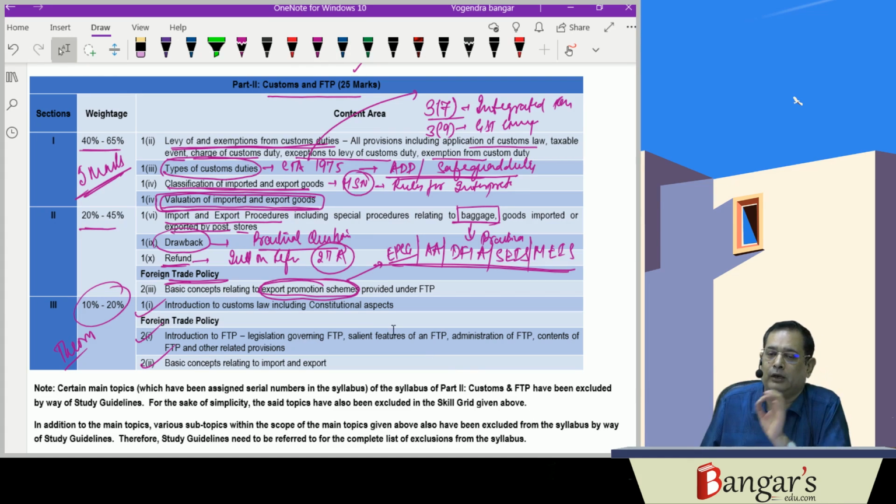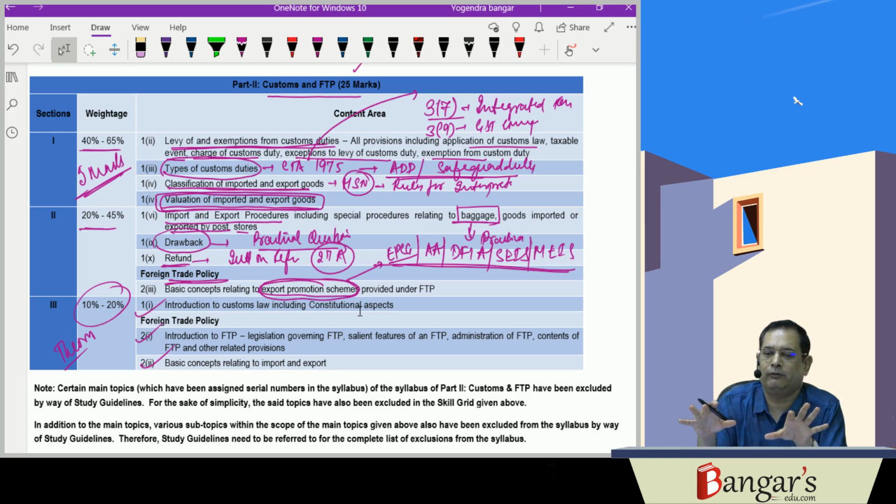This is a very, very scoring subject, and our focus must be on the illustrations given in the book, the past examination questions, every revisionary test paper and mock test paper. They are covered when we go with our book as well as the compiler.